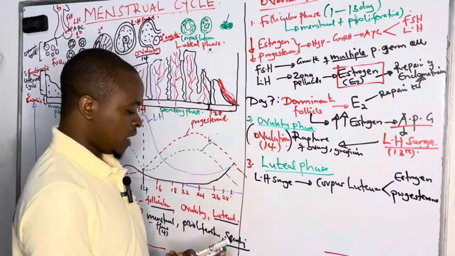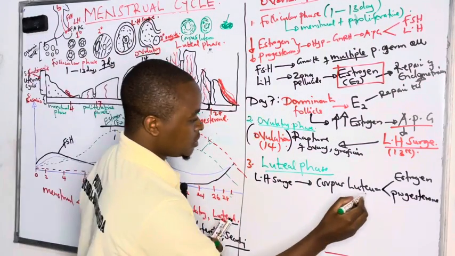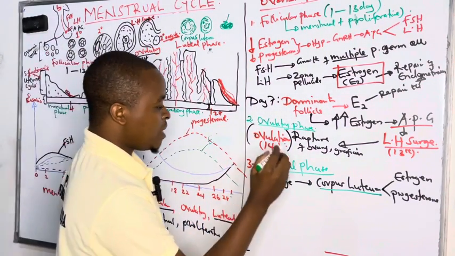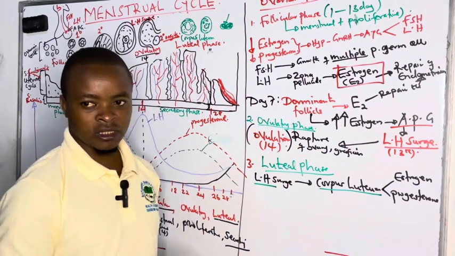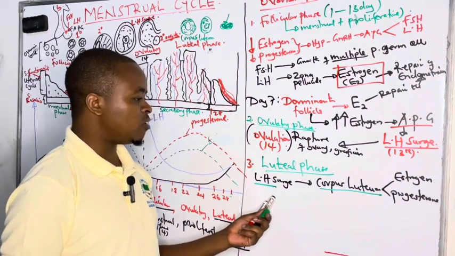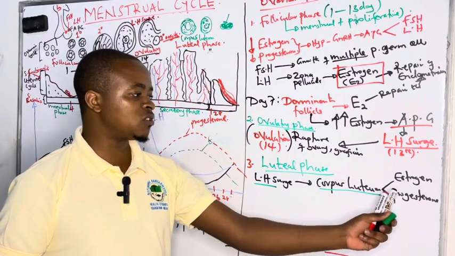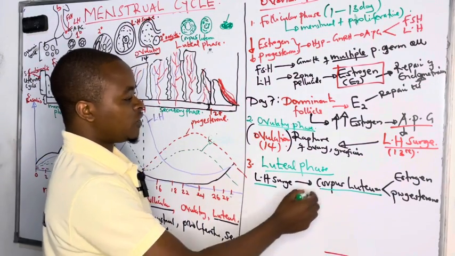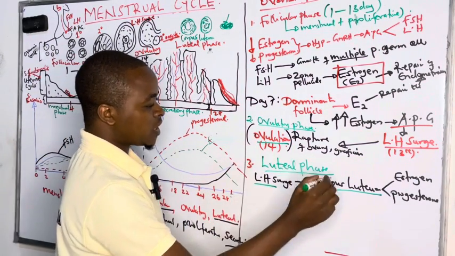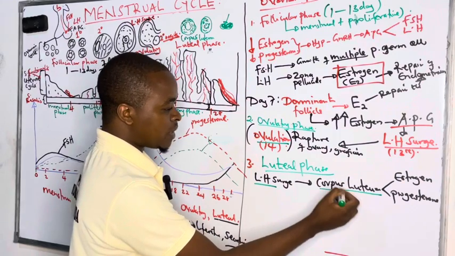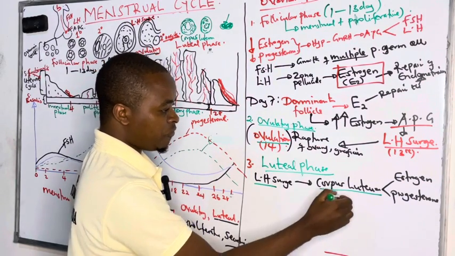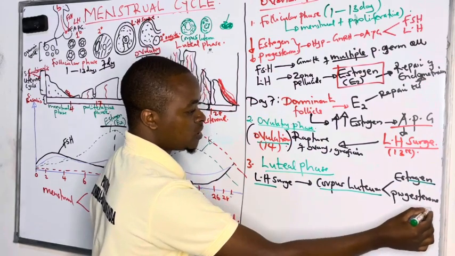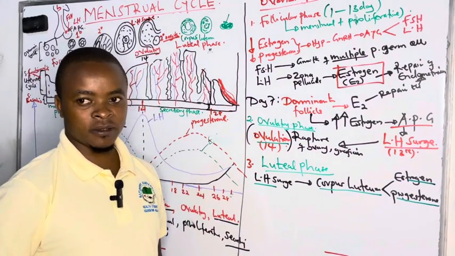So progesterone and estrogen are being produced by the corpus luteum after ovulation, and they are being facilitated by luteinizing hormone. Without luteinizing hormone, the corpus luteum cannot produce estrogen and progesterone. So after causing ovulation, it goes ahead and facilitates the corpus luteum to form, and after being formed, it also causes it to continue producing estrogen and progesterone.